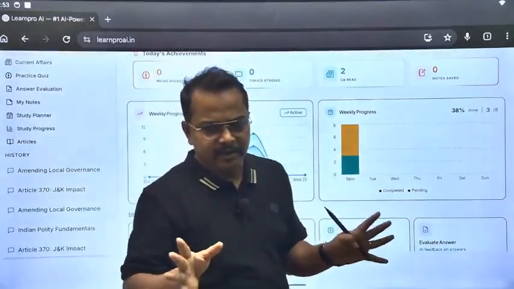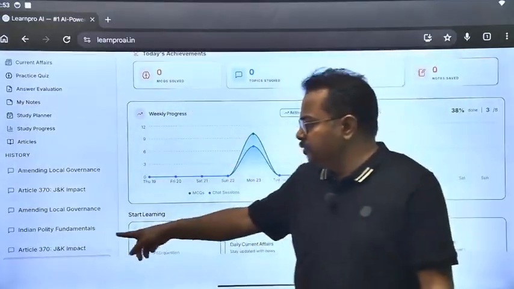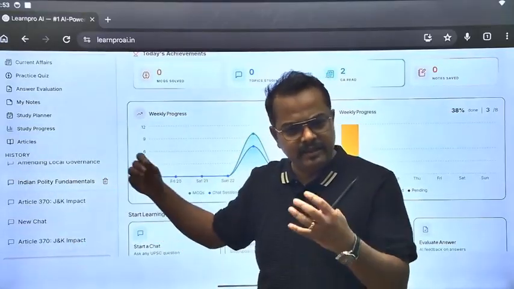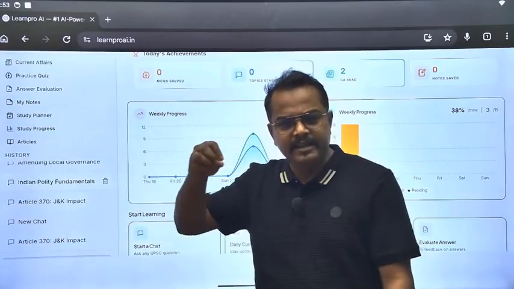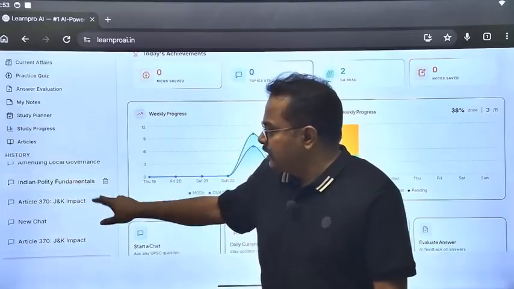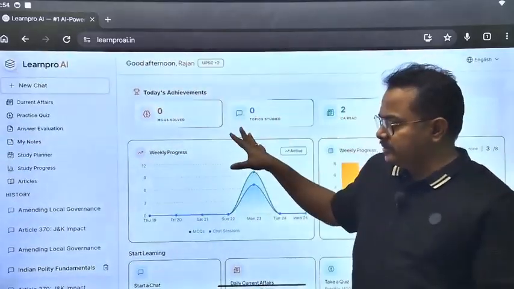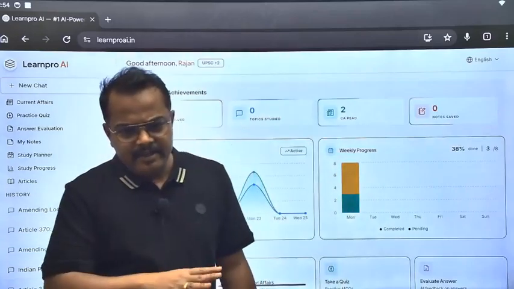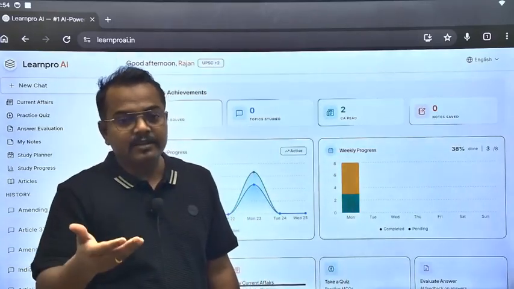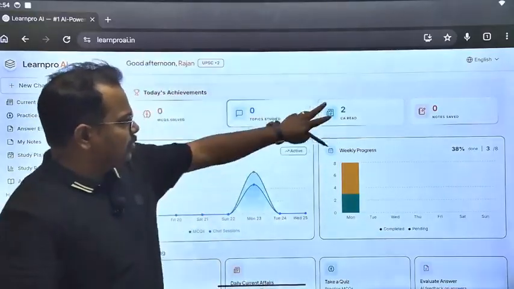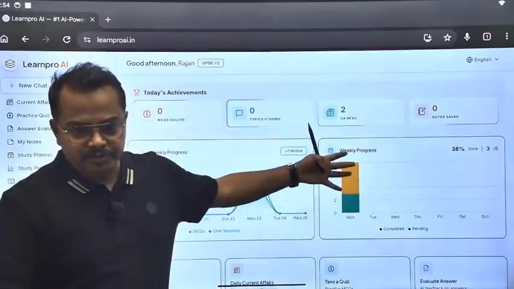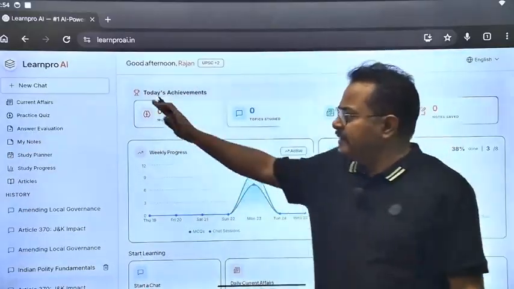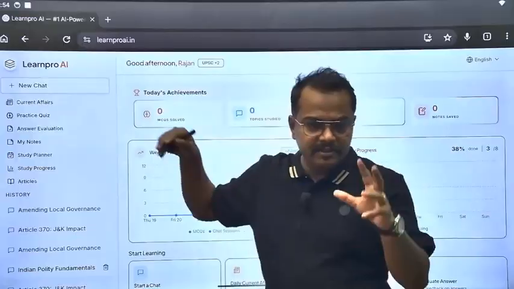You don't have to buy any kind of subscription, because by default you will come to this ultimate plan. That is the full-use, unlimited-use plan. Everybody is getting the unlimited plan. Now you come to this dashboard, where I have designed every element keeping in mind what students basically require. I will come to what parameters it shows, but first I want to tell you which features are useful for students.